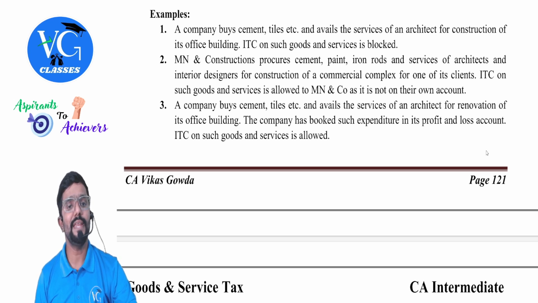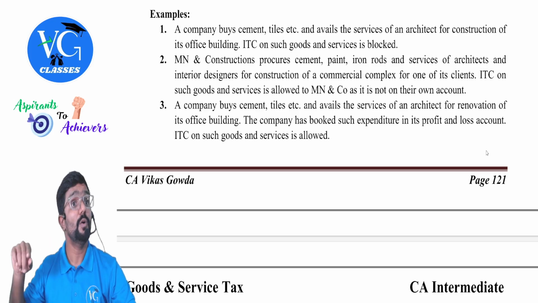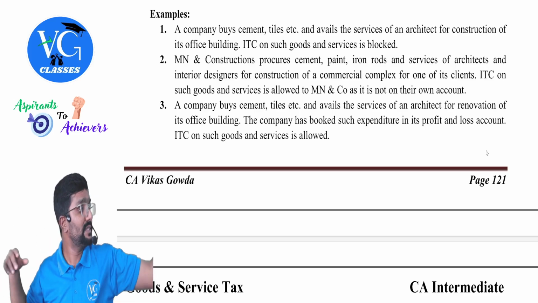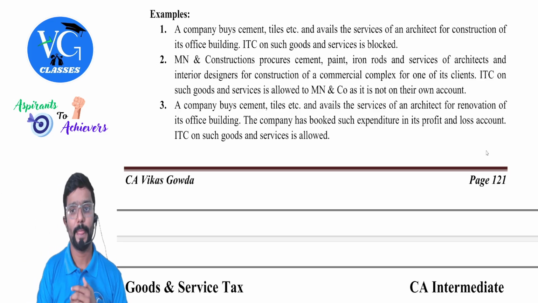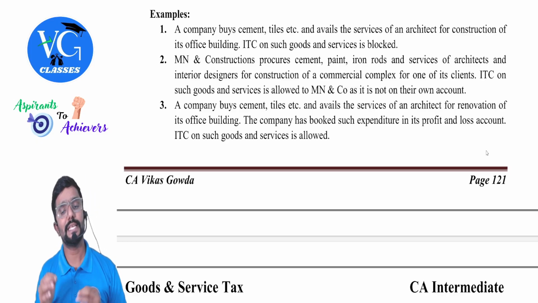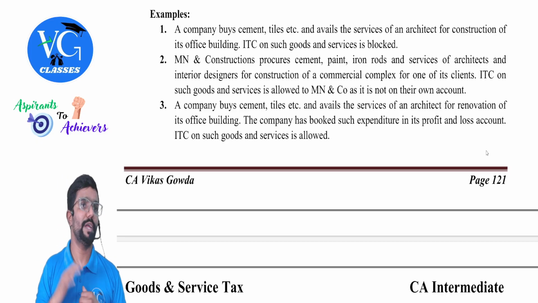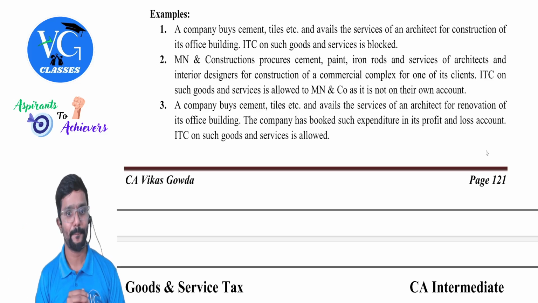Next, MN Constructions procures cement, paint, iron rods, and services of architect and interior designers for construction of a commercial complex for one of its clients. Means they are taking inward to provide the same category of outward. ITC on such goods and services is allowed to MN and Co. as it is not in their own account. It is for further supply.